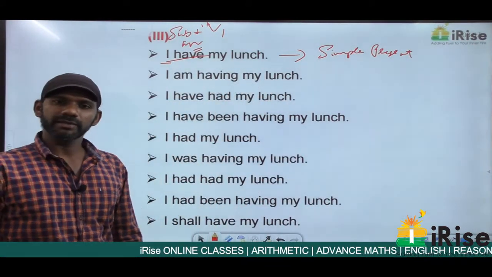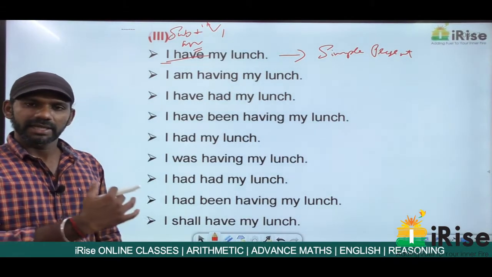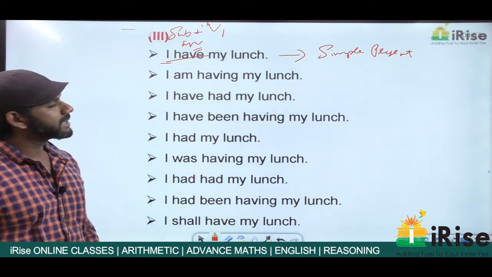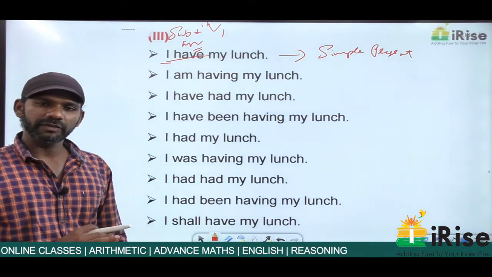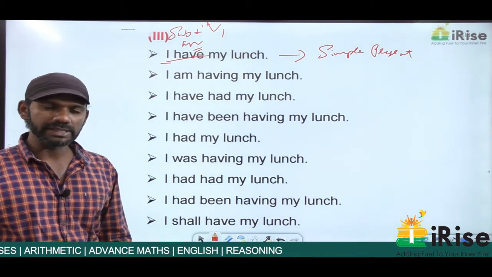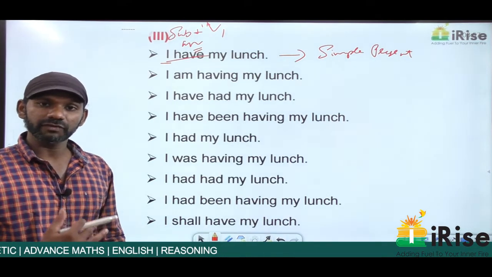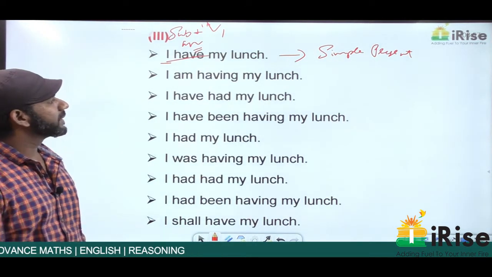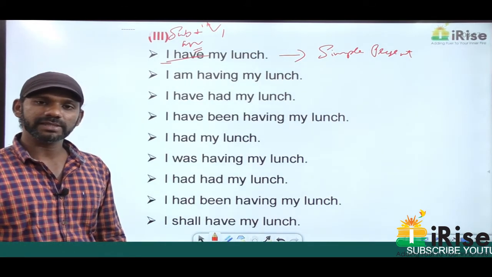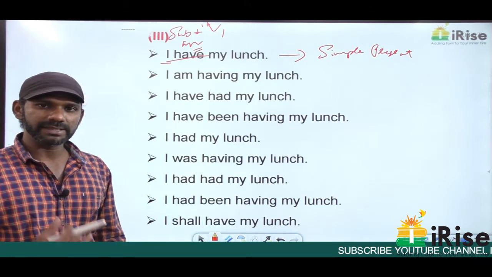Now we'll try framing this idea, this sentence, I have my lunch, in all the categories of all the three tenses. I have my lunch is simple present. We'll try framing it in present continuous, present perfect continuous. Similarly, all categories of past tense, all categories of future tense. Present continuous structure is subject plus is, are, or am plus V1 plus ing.